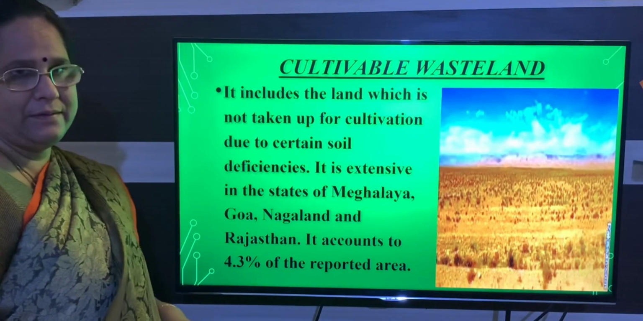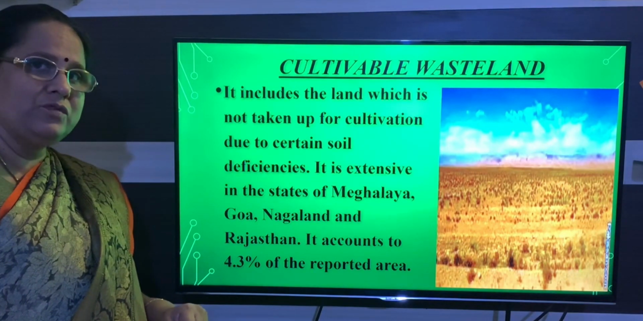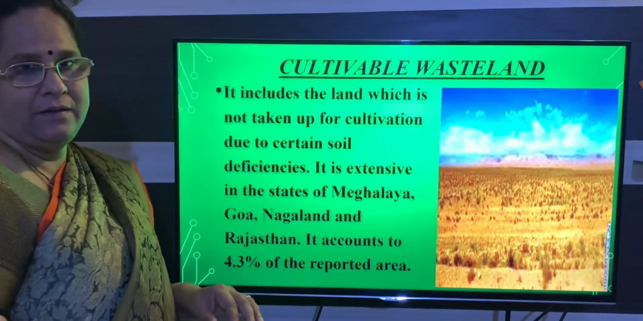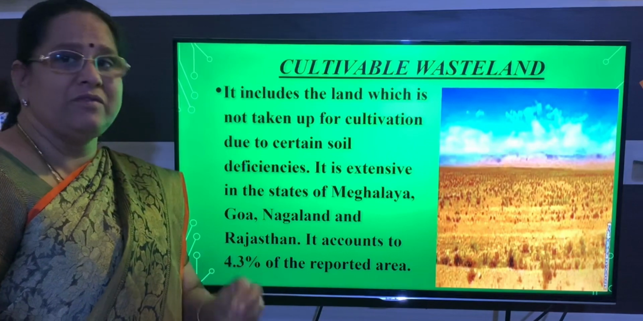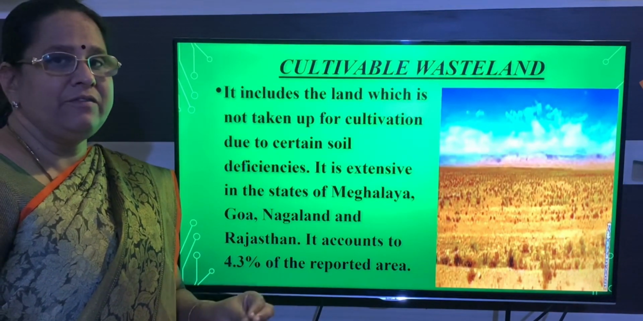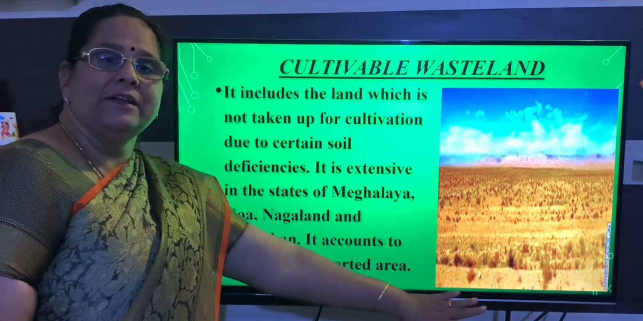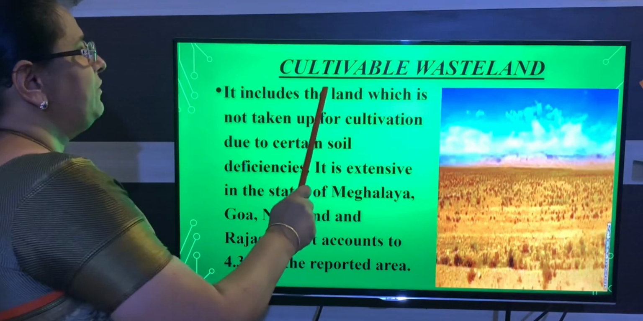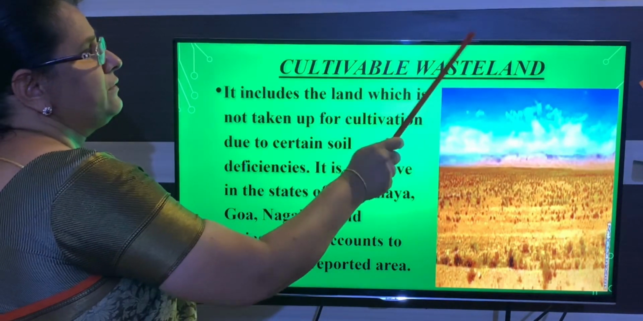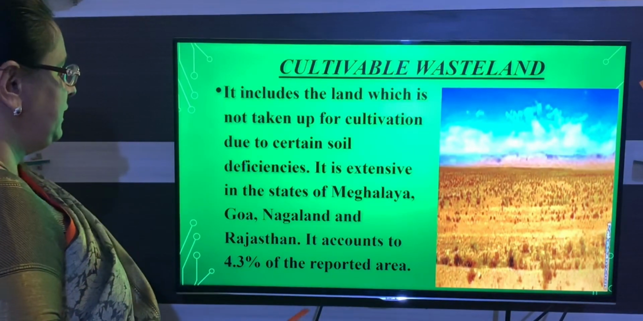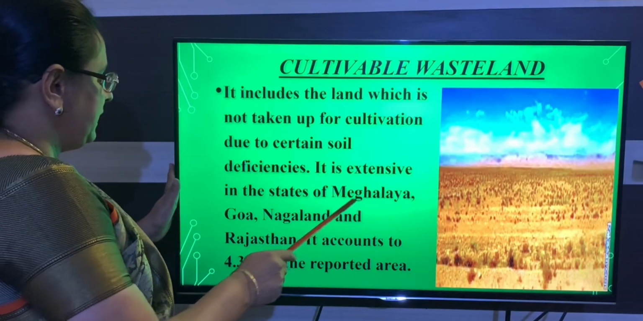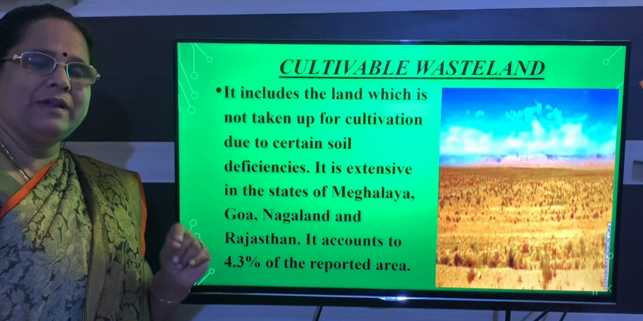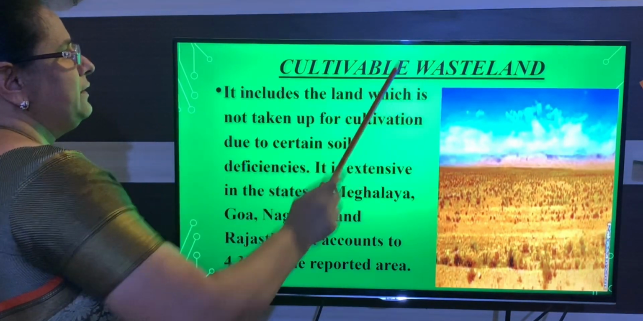cultivable wasteland. A land which is used for agriculture purpose, but the land has lost its fertility. You will find soil deficiency in this. Is that clear, children? We will find soil deficiency in this land. Due to that, this land will not be used for cultivation purpose. That sort of land we call cultivable wasteland. And here you can see it is mainly found in Meghalaya, Goa, Nagaland and Rajasthan, and only 4.3% of land is under cultivable wasteland.